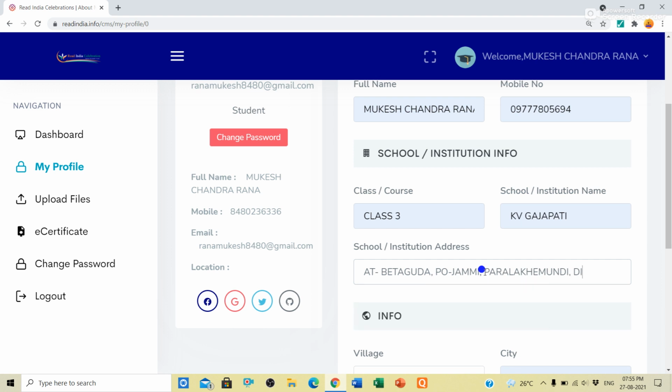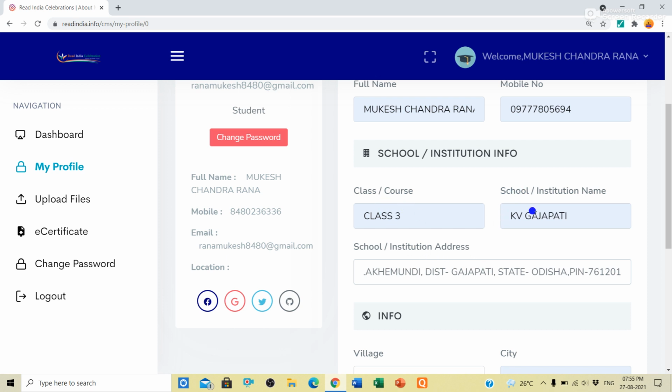Then district, Gajpati. Then state, Odisha. Okay, then pin number. The pin number is 761201. Okay.